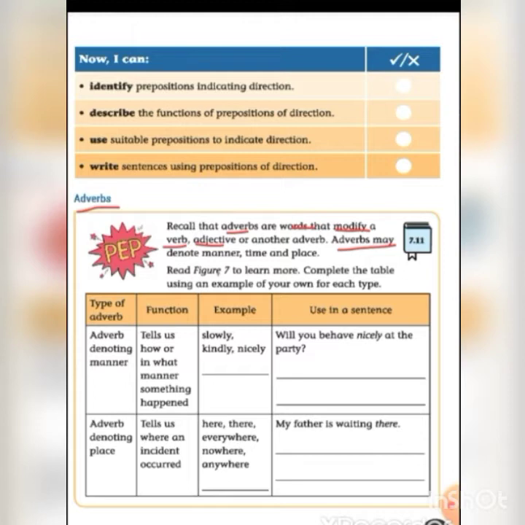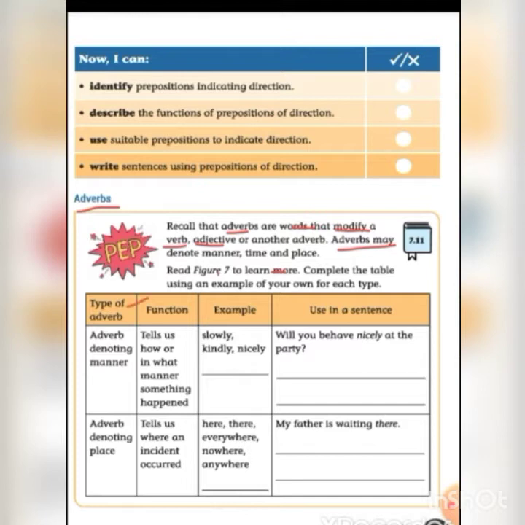Read figure 7 to learn more. Complete the table using an example of your own for each type. So for each type of adverb you have to write your own sentence here. Let us see the first type of adverb.